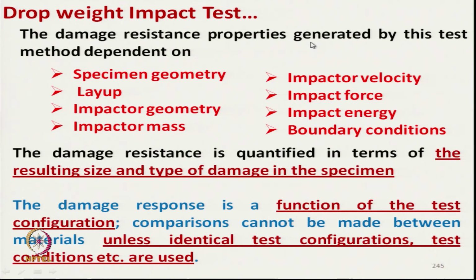So, the damage resistance property generated by the test method depends on the specimen geometry, impactor velocity, layup, impactor force. These are the different parameters which will affect the test result. So, we have to keep all these parameters standard. The damage resistance is quantified in terms of the resulting size and type of damage of the specimen. As we have already seen earlier, the damage size is also important. The damage response is a function of the test configuration.